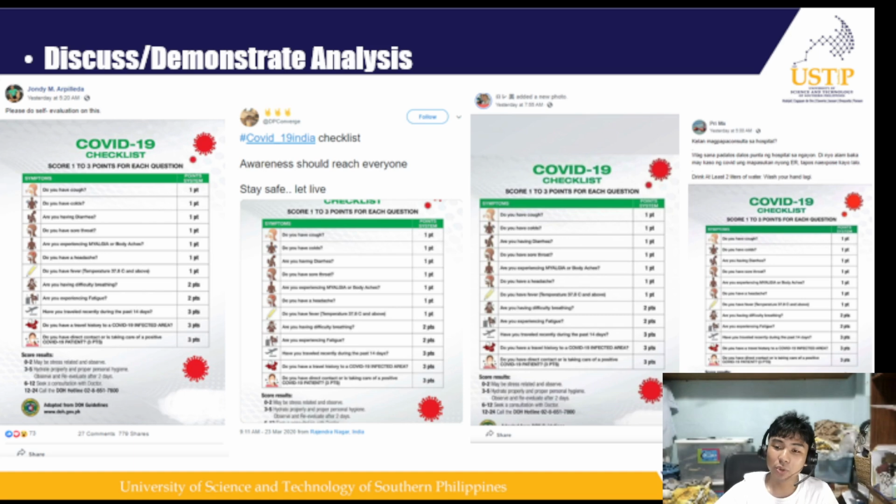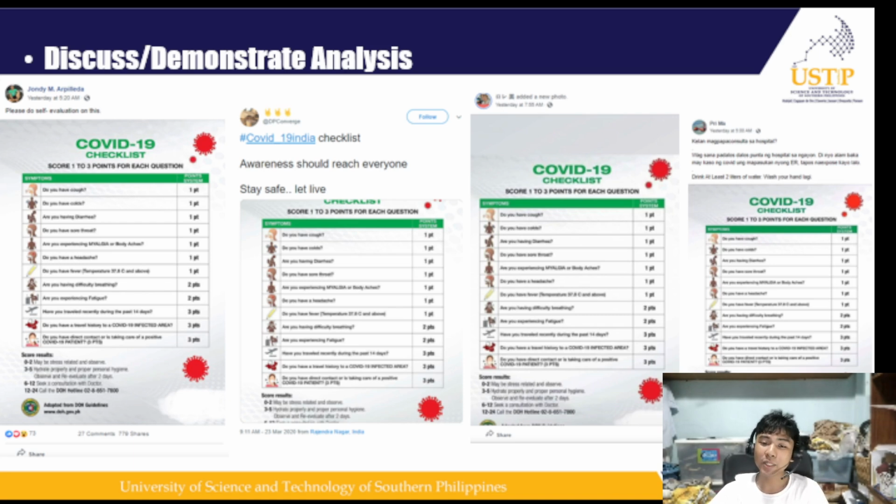However, you might notice, if you actually add these points one by one, let's see, 1, 2, 3, 4, 5, 6, 7, 8, 9, 10, 11, 12, 13, 14, 15, 16, 17, 18, 19, 20. If you add them all up, it only adds up to 20 points. And this post says that if you get 12 to 24 points, you have COVID. Not only is this wrong, they even made the graphics wrong. 24 maximum, you can only get 20 points.